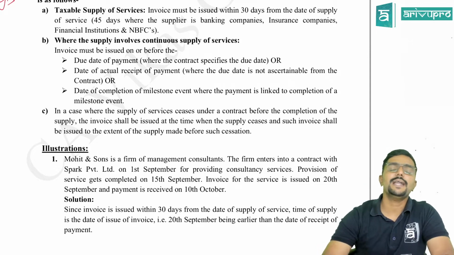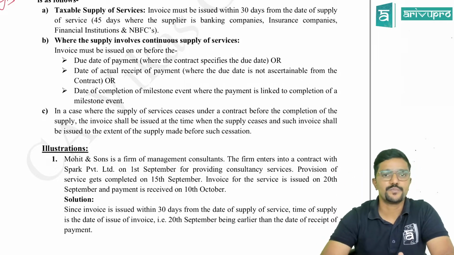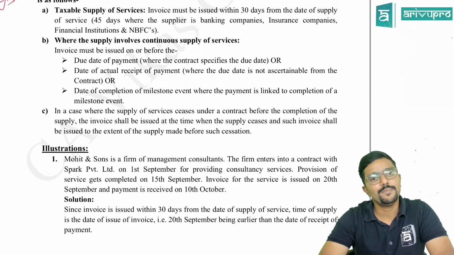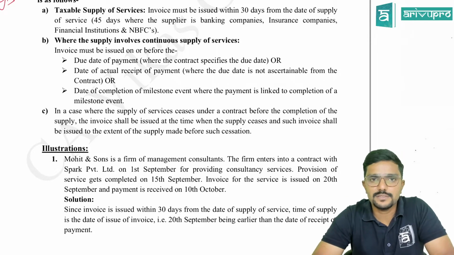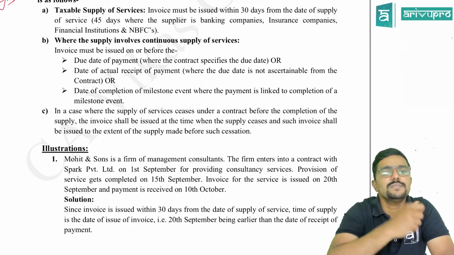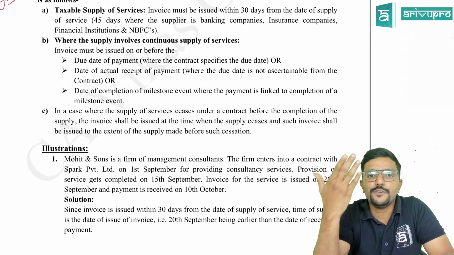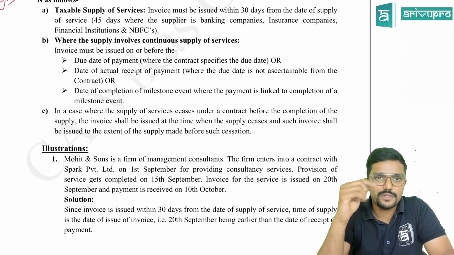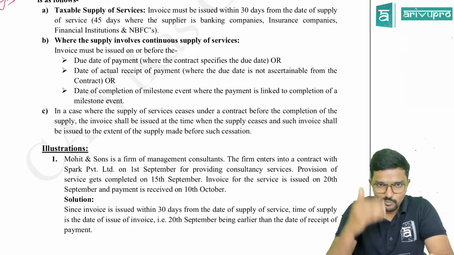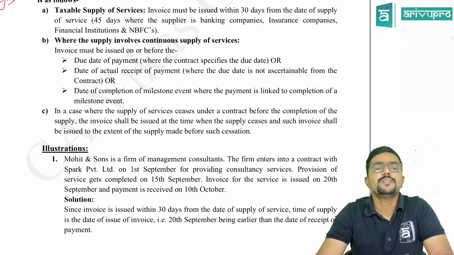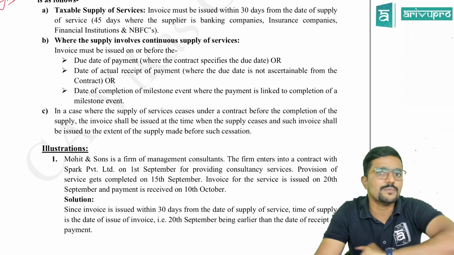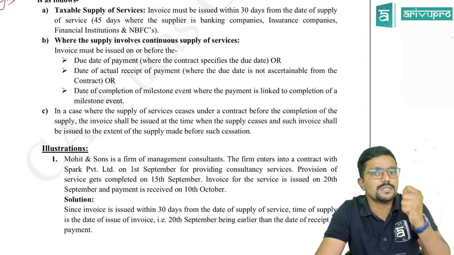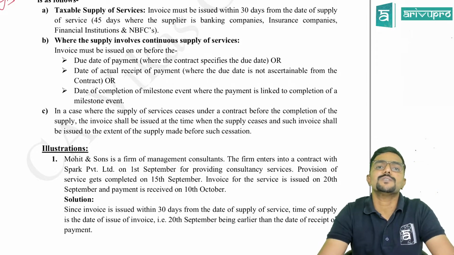Now, I had agreed to supply services to you for the next 3 years. But after 1 year, you are cancelling my service because you are not happy with my service. So in that case, from the date on which you are cancelling my service, in future I will not be providing it. But with respect to whatever service I have provided in 1 year before the cancellation, the due date to issue invoice is the date of cancellation. On what day you have cancelled my service, till that day, how much ever service I have completed, I need to issue invoice for it.